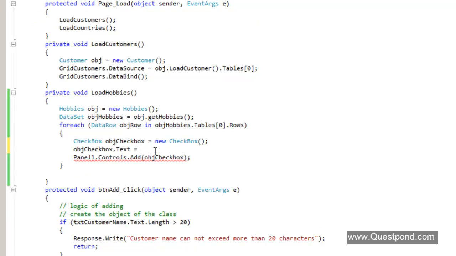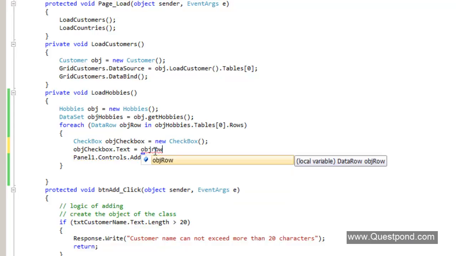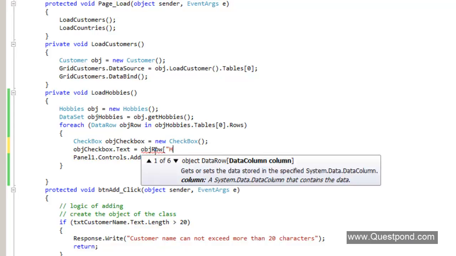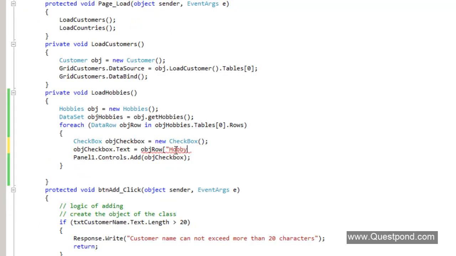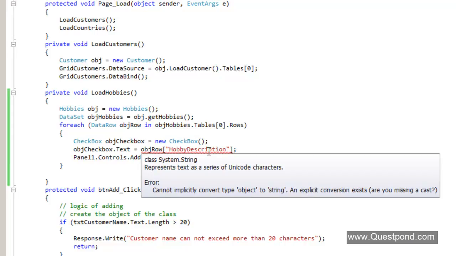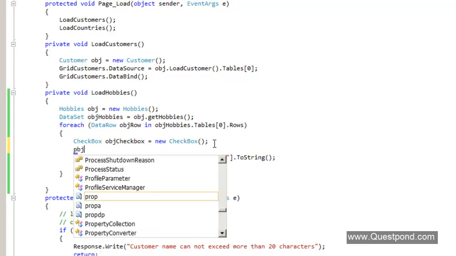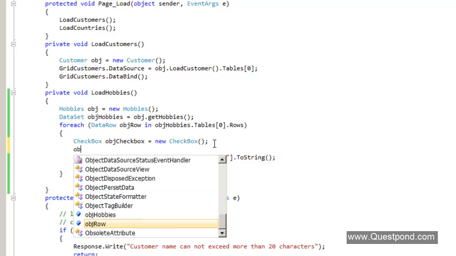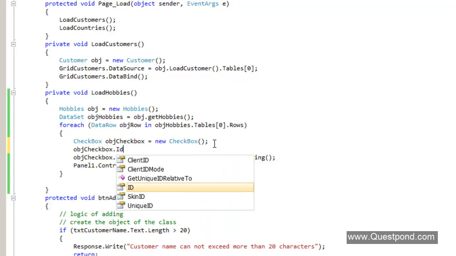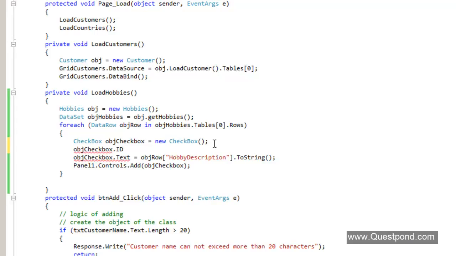So please go ahead and fetch the hobby description and set it to the text here. So let's convert this object to a string, and also we need to set the ID. Now there are two things. One is the text. The text is nothing but what actually displays on the browser or on the screen.